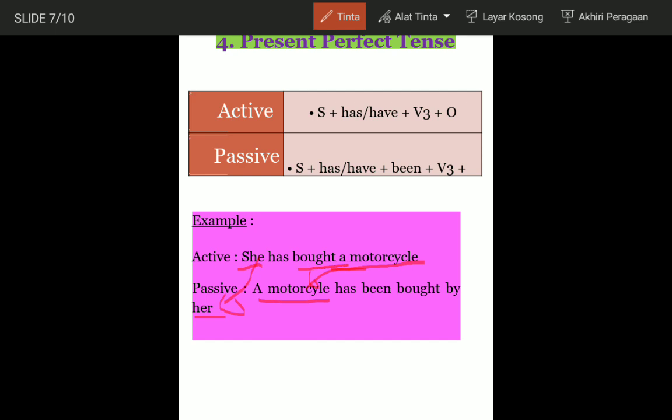Bought as a verb 3 in the active sentence stays the same in the passive sentence, bought, and we just add has been. And in passive voice, it can be a motorcycle has been bought by her.